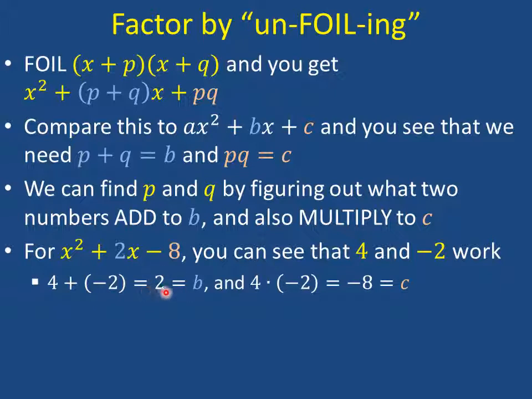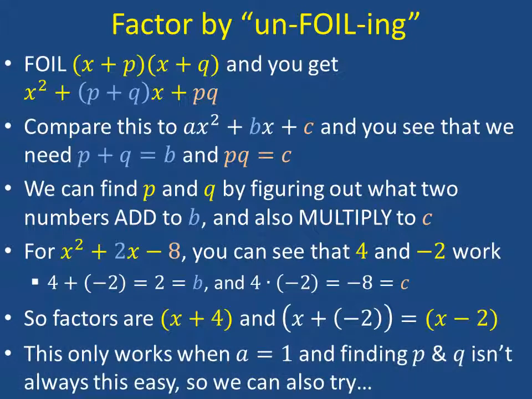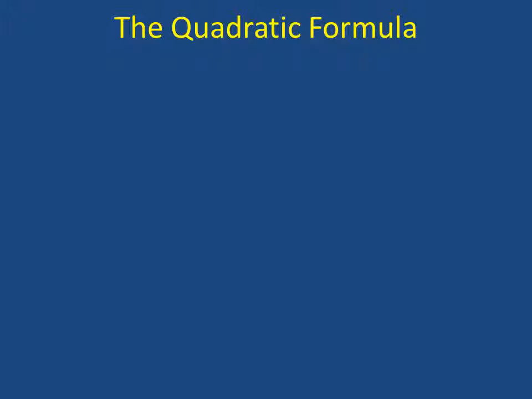So since the sum adds up to 2, and that's what we're looking for here, and the product multiplies out to negative 8, and that's what we have here, we know that those are our factors. So we just do the same thing. X plus 4 is going to equal 0. X plus negative 2, or x minus 2, will equal 0, and therefore those are the factors. Now this only works when a equals 1, and sometimes finding the p and q numbers isn't really all that easy. So this does work a lot of times for some of the simpler ones. If not, we can use the quadratic formula.